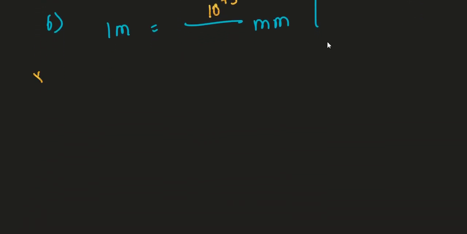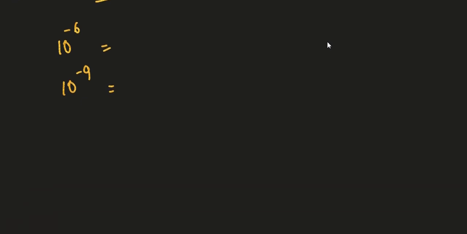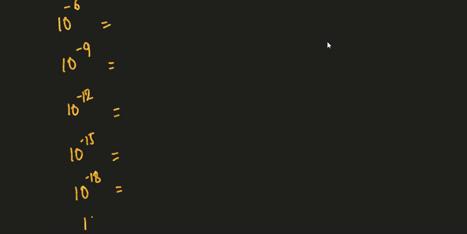Let us go with the next one, prefix. So let us go with the prefix concept, which is important. Already in the previous last five years, you can see that one question appeared from the prefix itself. So let us try to understand the prefix. 10 to the power of minus 6, that is 3 to the 6. 3 3s are 9. This is like a 3 table we have to take, multiples of 3. 3 4s are 12, 3 5s are 15, 3 6s are 18, and 3 7s are 21.